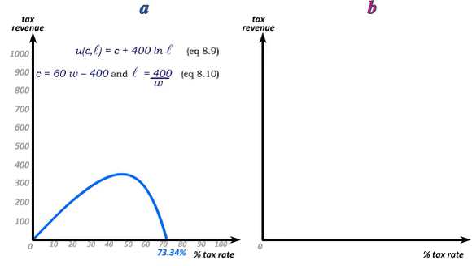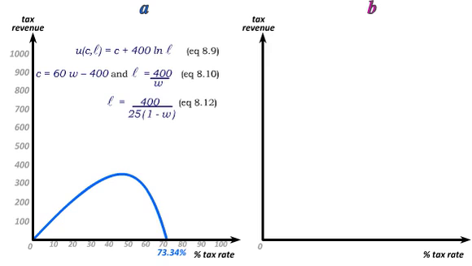When we solved that problem in graph 8.9, we derived the fact that the optimal consumption bundle for a worker will be the bundle c equal to 60 times the wage minus 400, and leisure equal to 400 divided by the wage. If the worker's before-tax wage is 25, and a tax of t is imposed, then the after-tax wage is 25 times 1 minus t. We can plug that into the leisure equation to get that the optimal leisure consumption will be 400 divided by 25 times 1 minus t. How much leisure this worker takes, and thus how much he works, therefore depends on the tax rate.